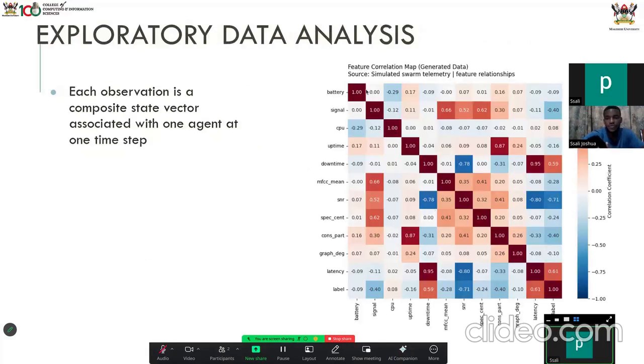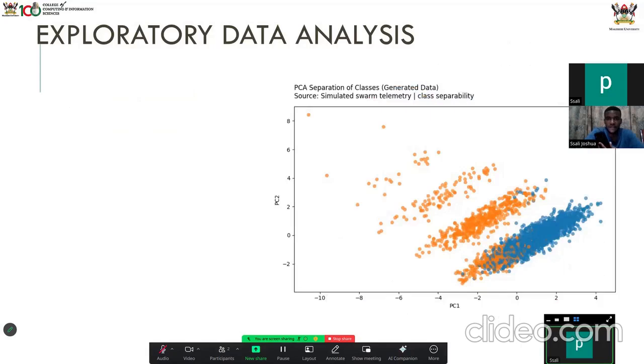And then we also did a feature correlation map where we wanted to see how each of the features affect each other. So for example, here, you can see that the battery of the node does not affect the signal strength at all. Okay, so here we have all the features and we're looking at how they relate with each other. Now here you can see the latency and the label really do matter. Yeah, they really affect each other. That's about 60%. That's really high.